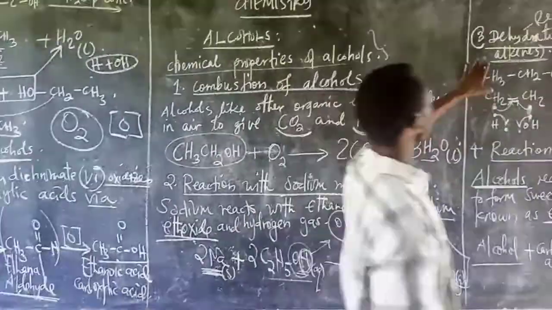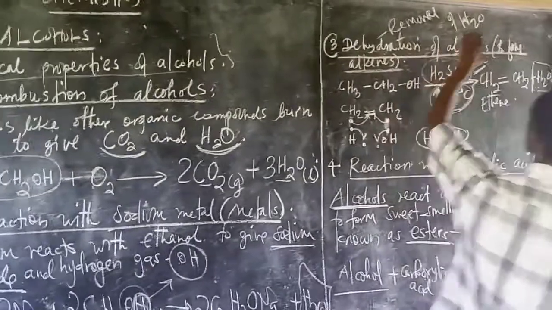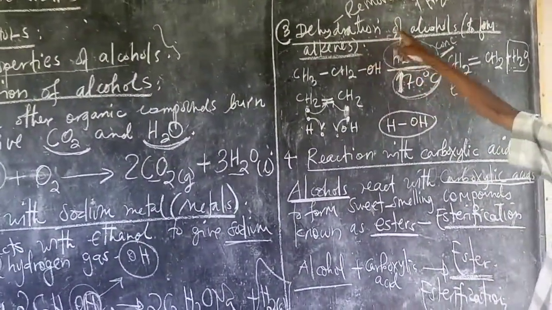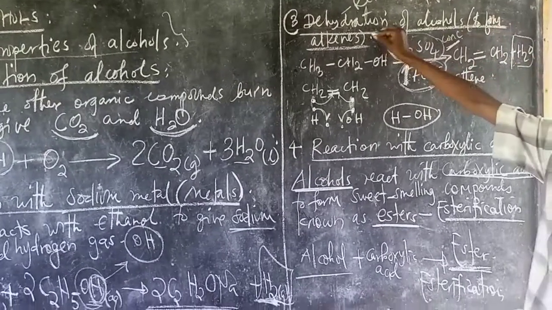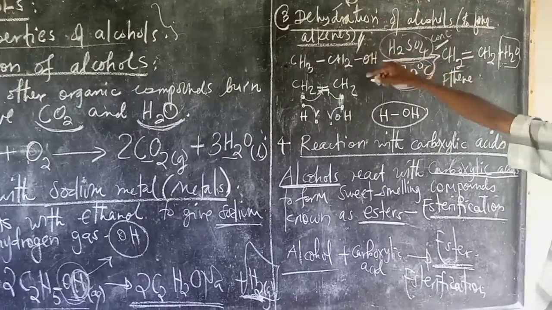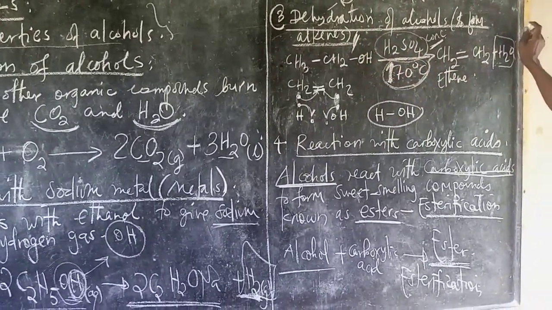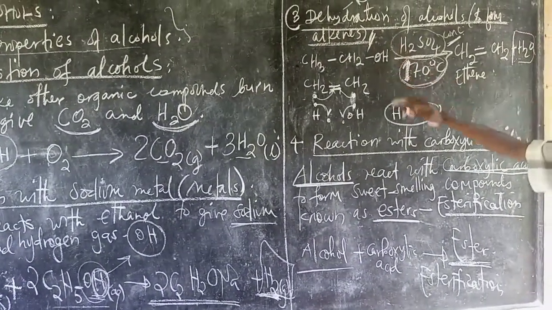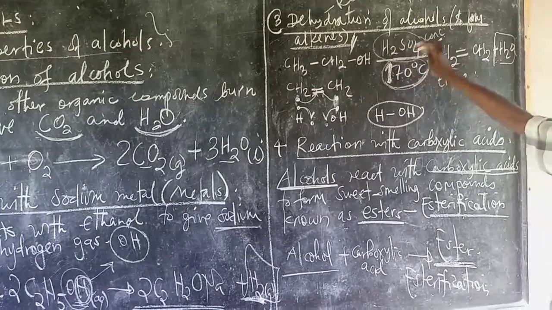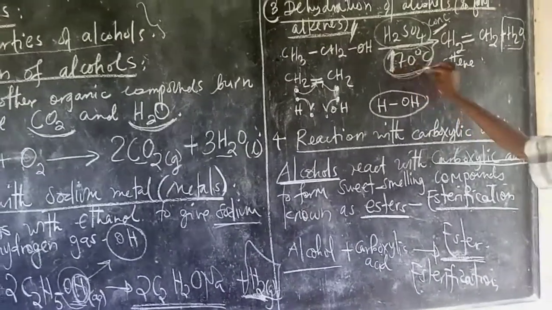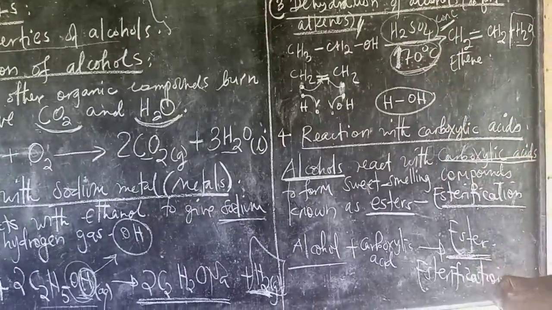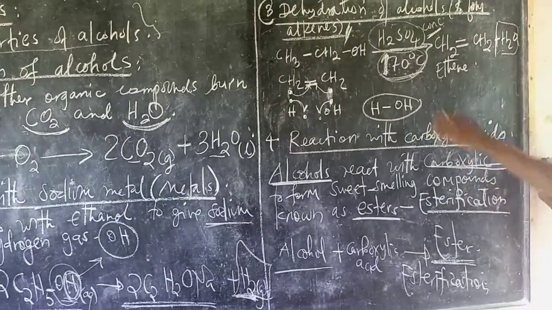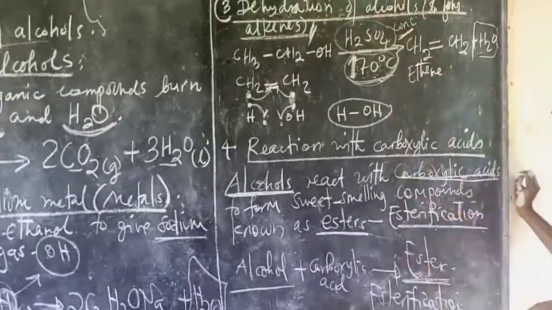And the third thing we have seen here is removal of water from the alcohol, which we call dehydration of alcohol, to form an alkene. I said this is one of the methods used to prepare alkenes, and I have shown the detail. This is done with concentrated sulfuric acid at 100 degrees Celsius. That is the temperature required so that the dehydration of the alcohol may take place.